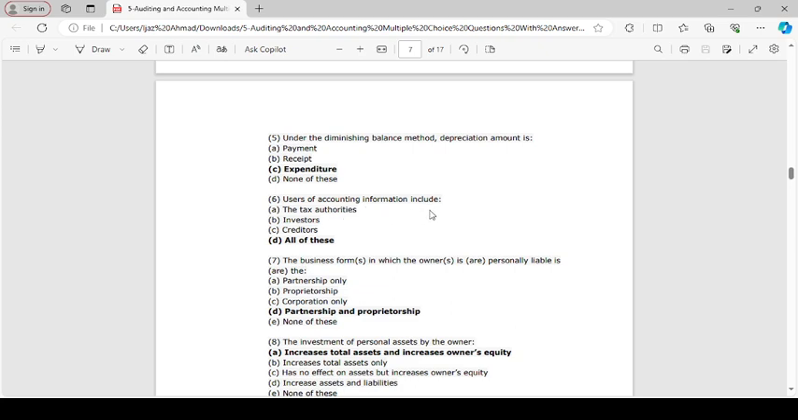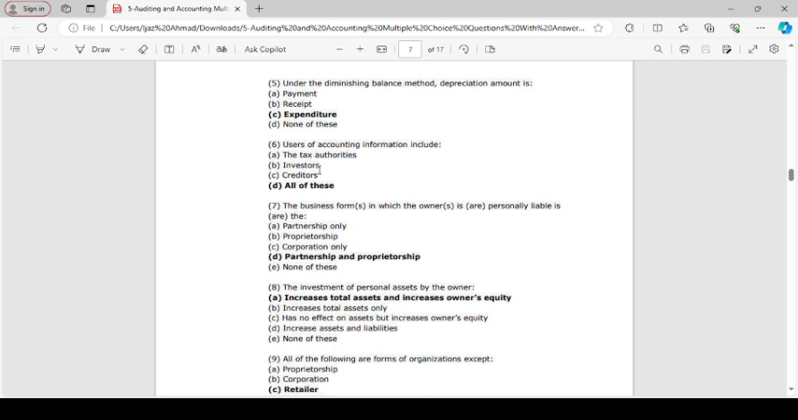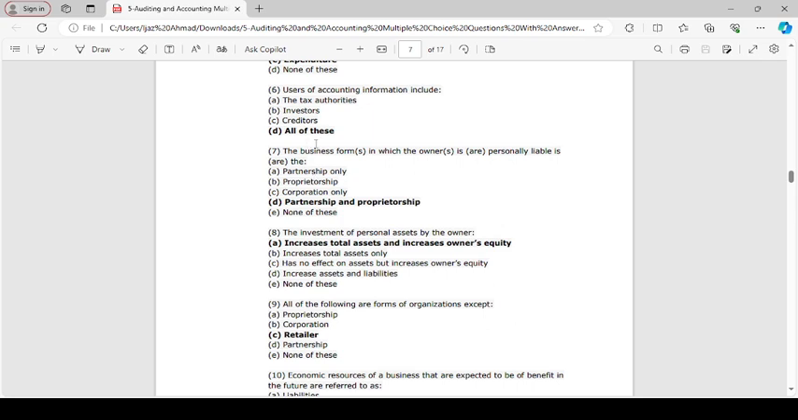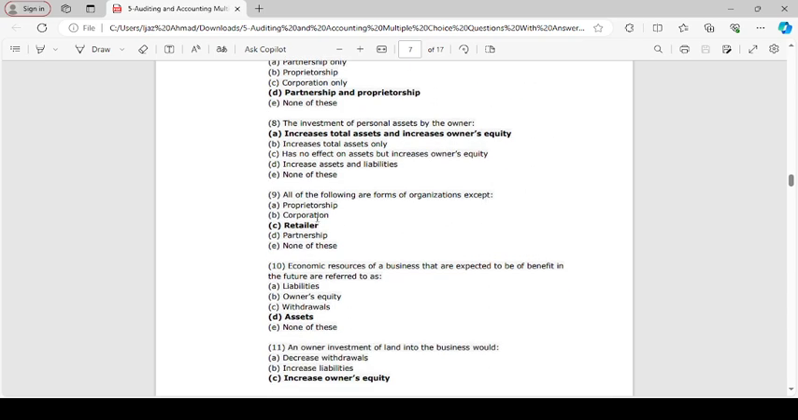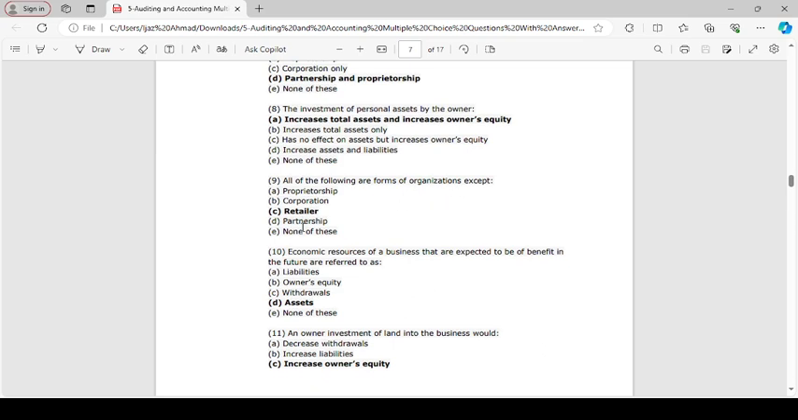Users of accounting information include tax authority, investor, creditor. The business firm in which owner is personally liable is a partnership and proprietorship. The investment of a personal asset by the owner increases total asset and increases owner equity. Which of the following is a form of organization except retailer?